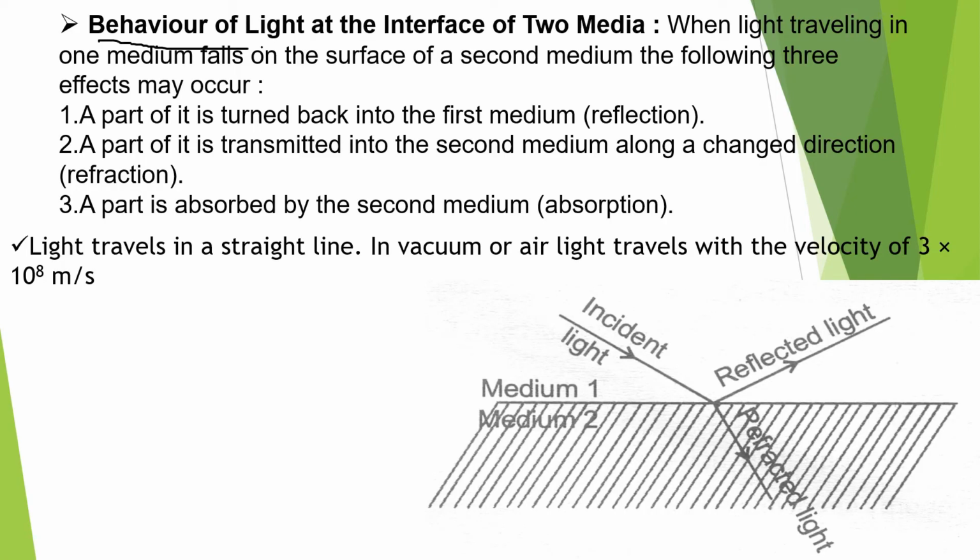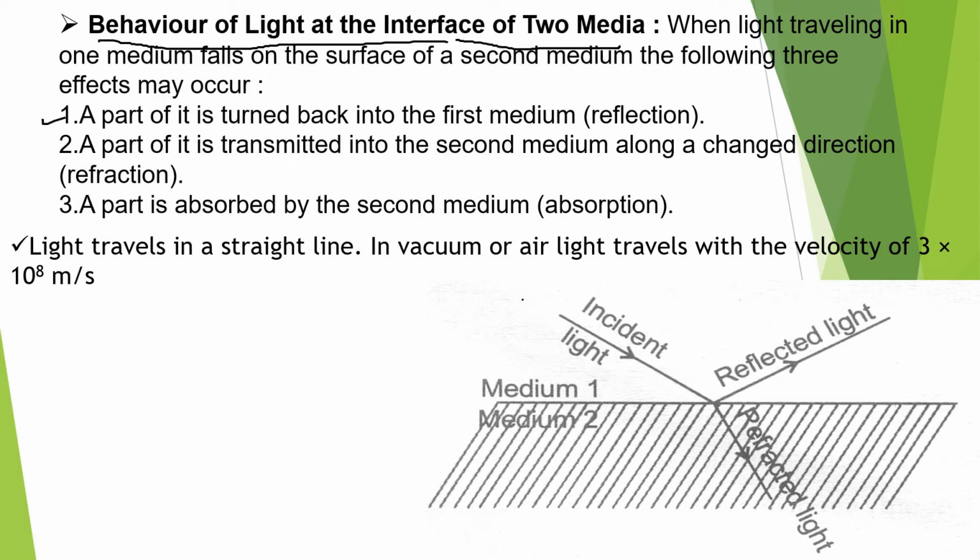Let's talk about the behavior of light at the interface of two media. When light traveling in one medium falls on the surface of a second medium, three effects may occur. So what are the three effects? First, a part of it is turned back into the first medium. Let's observe this image carefully. This is medium 1 and this is medium 2.